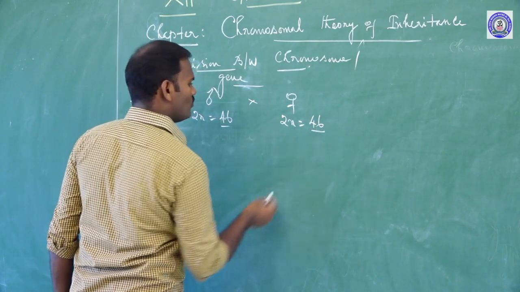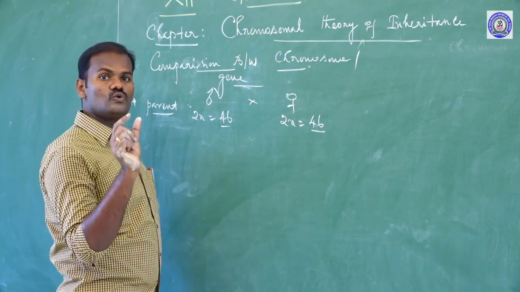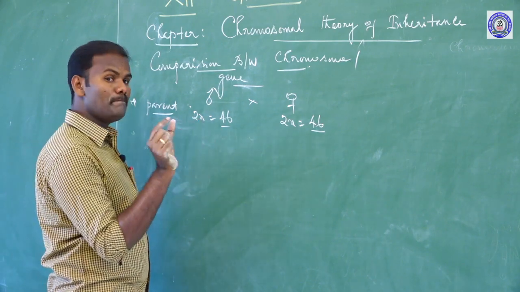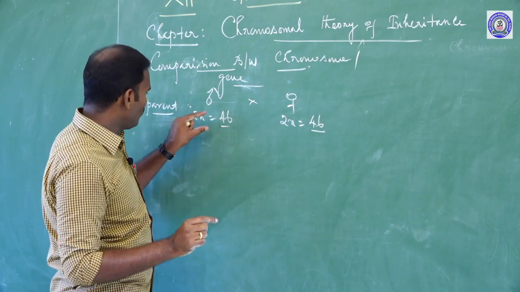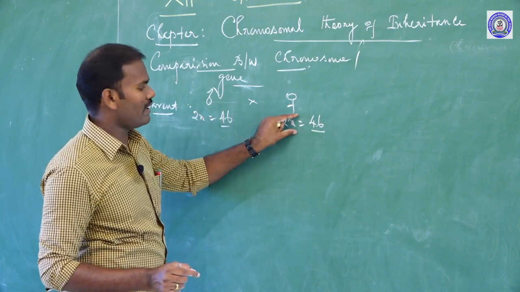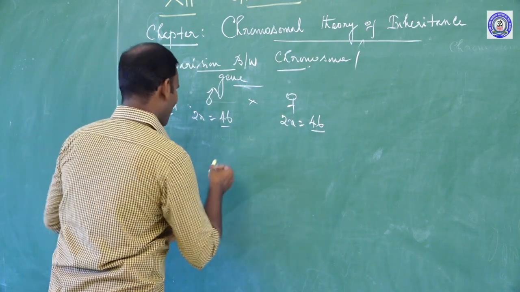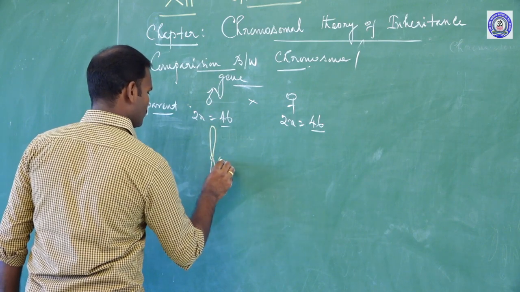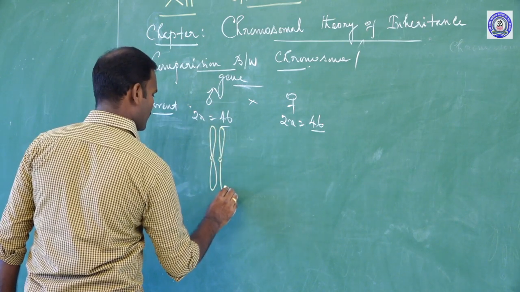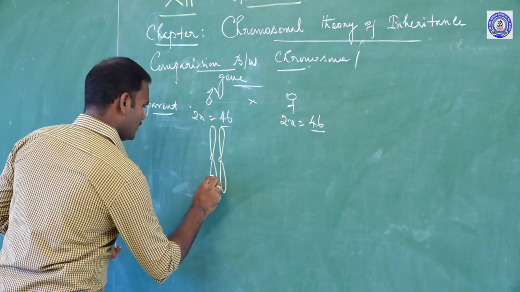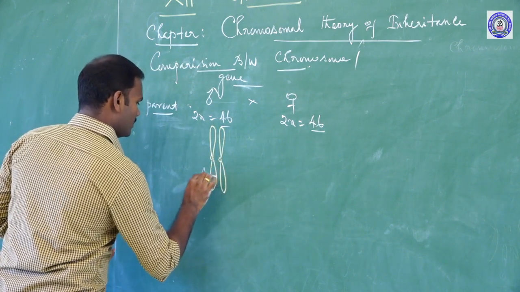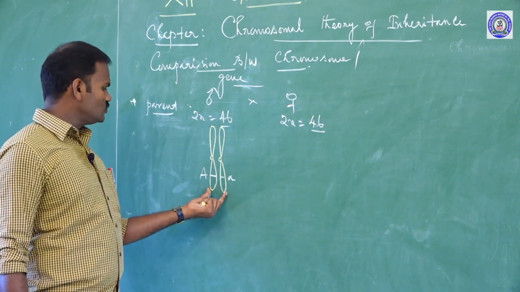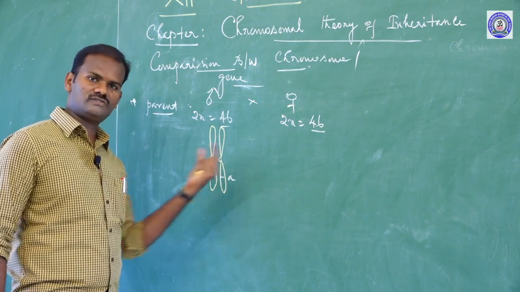But these 46 chromosomes are also called a diploid set. The 46 chromosomes appear in pairs. Always they occur in pairs, I mean 23 pairs in males and 23 pairs in females. For example, if we take one pair, it is a pair. It contains genes, for example capital A and small a. These 23 pairs are called homologous pairs.